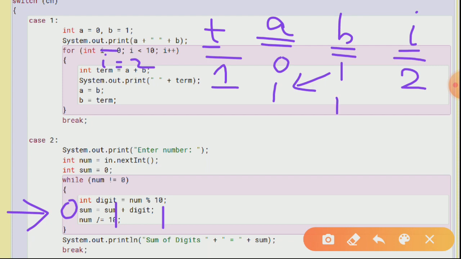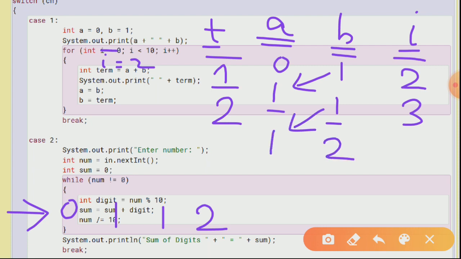For the next iteration you have I equals 3. Now again the term will be calculated, that is A plus B. You have 1 1, so the term will be 2. It is going to be printed with a space, so 2 we are going to get in our series. Now again the value got shifted. We have A equals 1 and B equals 2. For the next iteration, when I becomes 4, the term will be A plus B. You are going to get 3 over here, and the same 3 will be printed over here, and you will continue this step for the 10th term also.